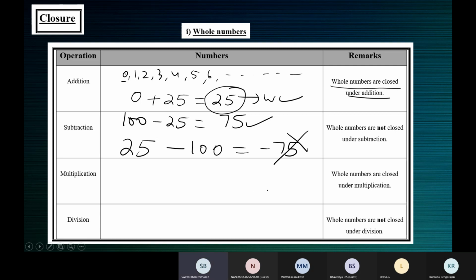Yes, ma'am, understood. Yeah. Now multiplication. That means when you multiply two whole numbers.